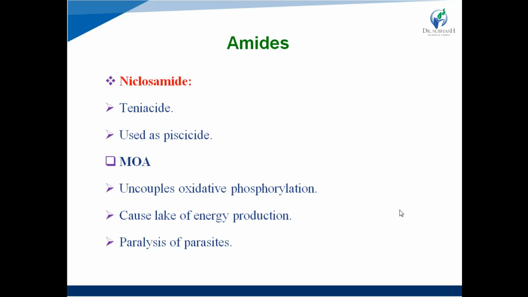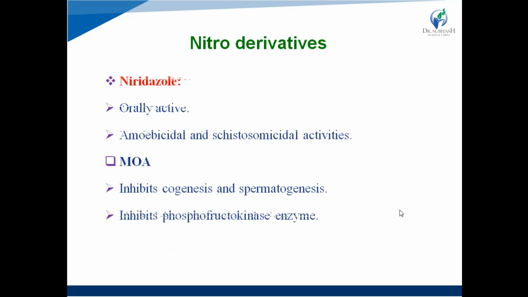Mechanism of action: it uncouples oxidative phosphorylation. What will happen? Oxidative phosphorylation is an important step in ATP production. So inhibition of oxidative phosphorylation leads to a lack of energy production and ultimately causes paralysis of parasites.